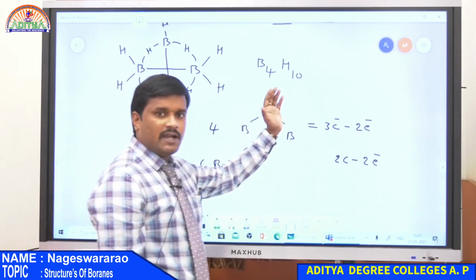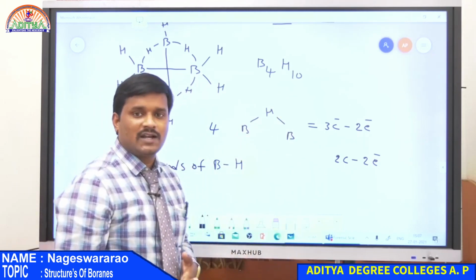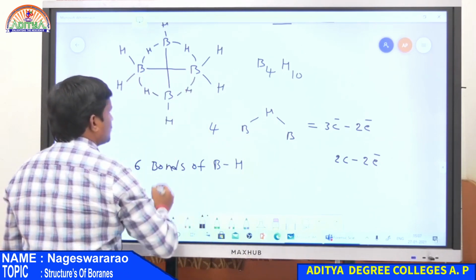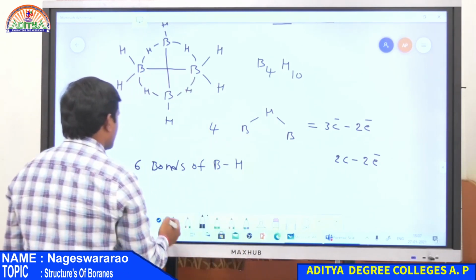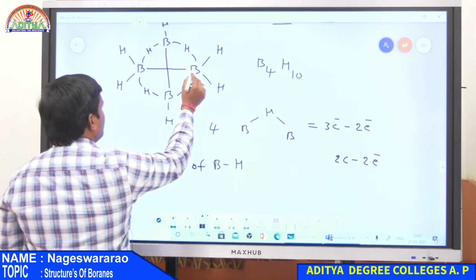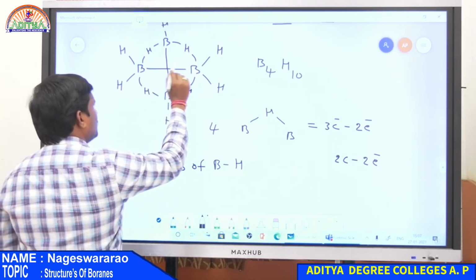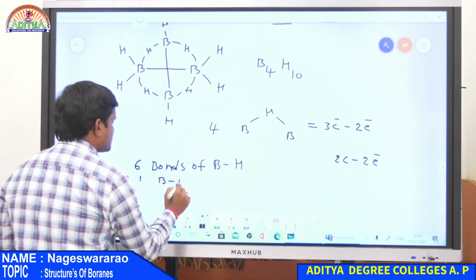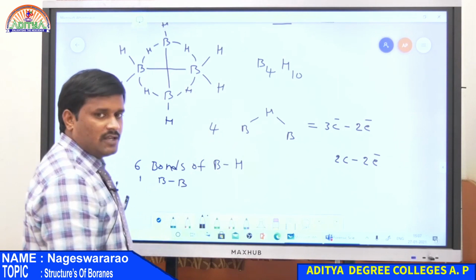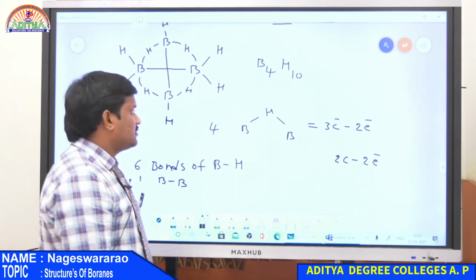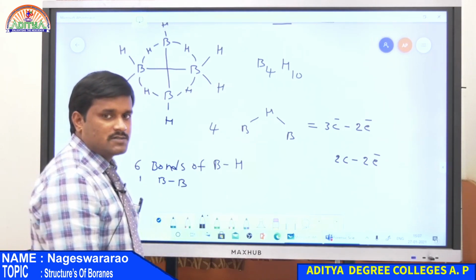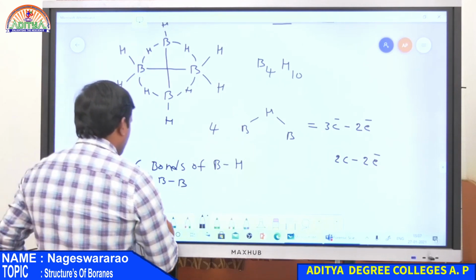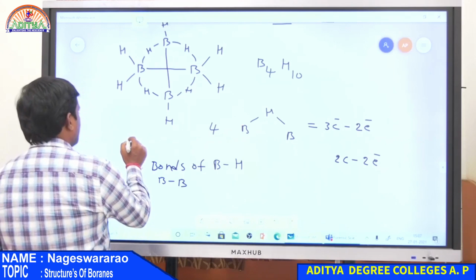But in our calculation, we get 7 2-centered 2 electron bonds. That is why this BB bond is also calculated as a 2-centered 2 electron bond, because 2 nuclei as well as 2 electrons are present. Therefore, one more BB bond exists. Hence, there are totally 7 2-centered 2 electron bonds. So this is all about tetraborane. And now the next one is pentaborane.